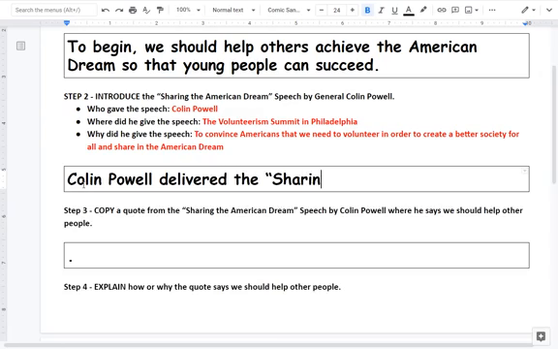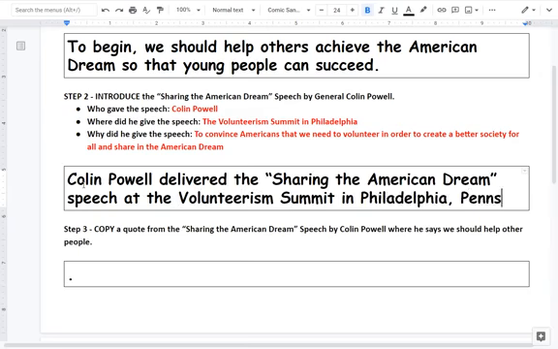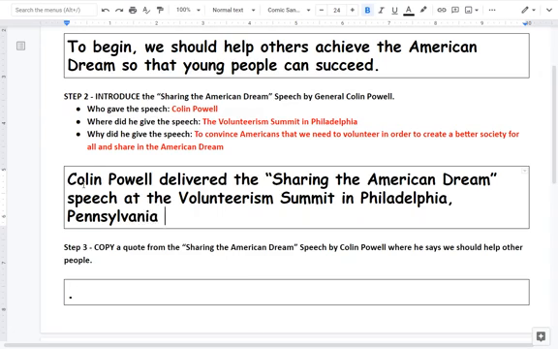the Sharing the American Dream speech at the Volunteerism Summit in Philadelphia. And if you don't know, Philadelphia is in Pennsylvania, period.